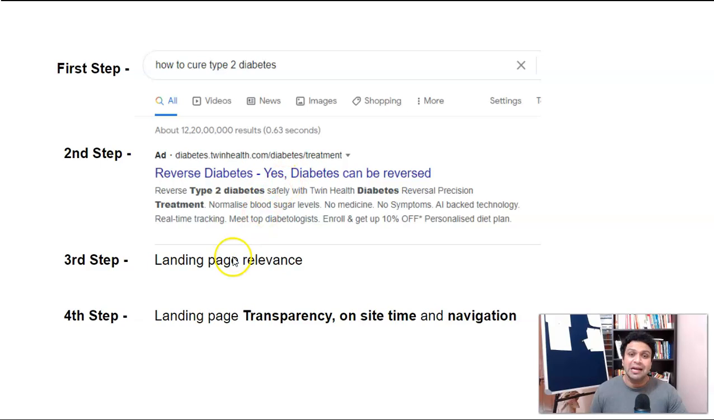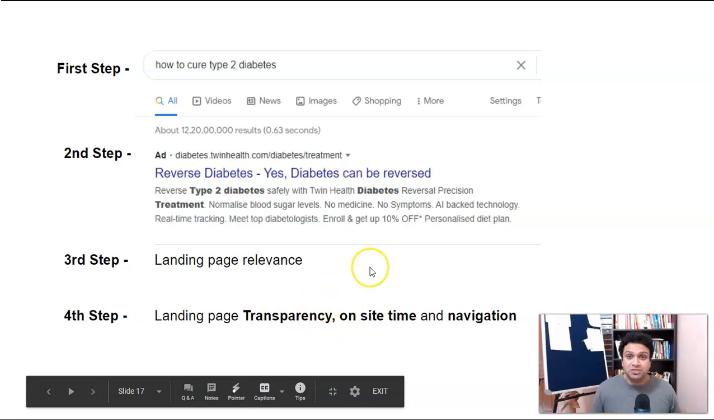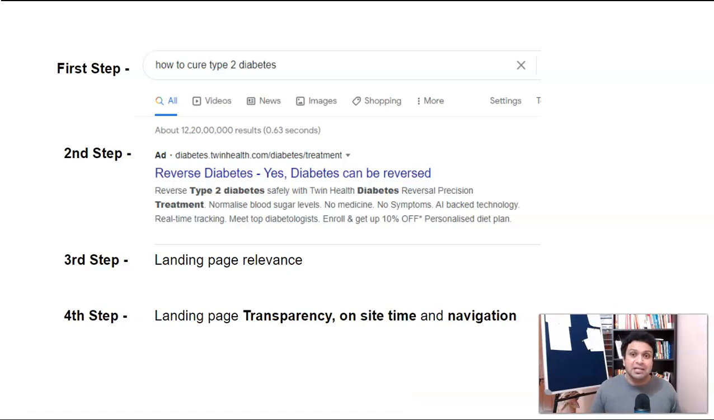They will go to a landing page. So now Google wants you to optimize the same keyword. You're giving the answer to what their target audience is looking for, the same relevancy, the same keywords in your landing page. As well as, your landing page should have transparency and more information about the product. They should not have to run here and there in your landing page to find the information.